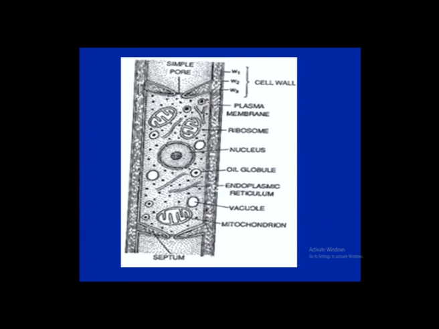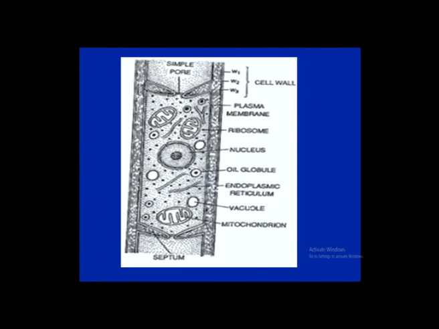Now, the structure of the Penicillium cell. This is the Penicillium cell structure. It is a eukaryotic cell structure. The cell is covered by a thick cell wall, which is differentiated into three layers: the outer layer, the middle layer and the innermost layer.